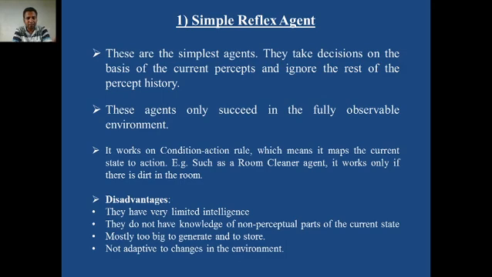That means the agent knows everything about the environment, it has the full knowledge of the environment, and such an environment is called fully observable. Only in those environments can this kind of agent work satisfactorily. Otherwise it cannot work satisfactorily if the environment type changes. It works on the condition action rule.